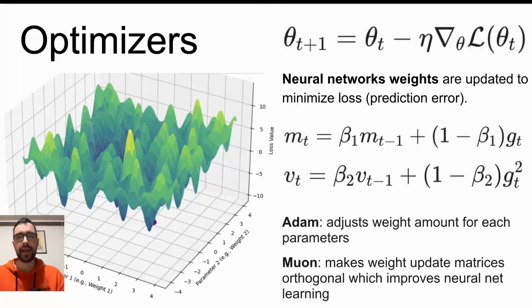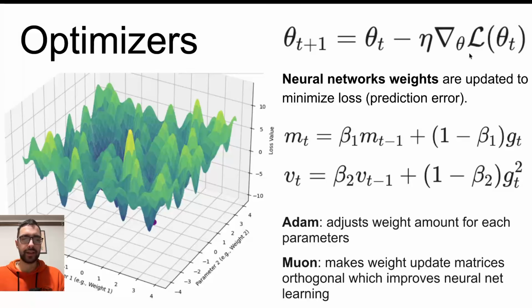In my thesis, I derived rules for combining 2 frontier technologies. Those are the Muon optimizer and large language models. Optimizers are responsible for neural network training. They update the weights of the neural network according to this rule. So the new weight is going to be the old weight minus some update number.